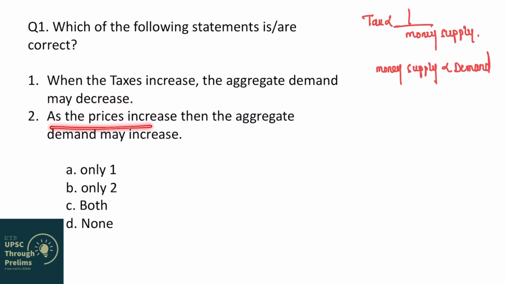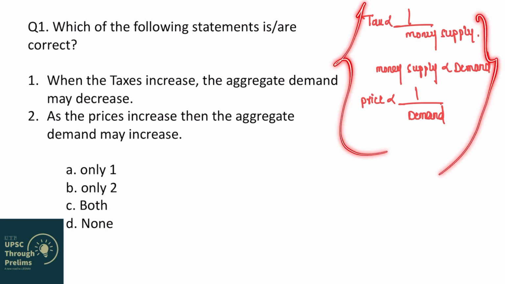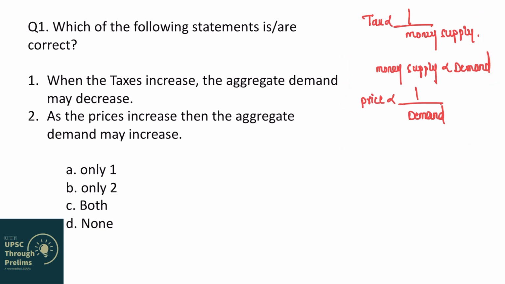Next, as the prices increase, then the aggregate demand may increase. Now this statement is asking us, what is the relationship between the prices and demand? Now if you have read this in economics, then you must know that there is an inverse relationship between price and demand. Now this is based on common sense. In fact, all these relationships are based on common sense. Let's say you have 1 lakh rupees to buy a bike, and the price of the bike is also 1 lakh rupees. So you will go and buy that bike, right?